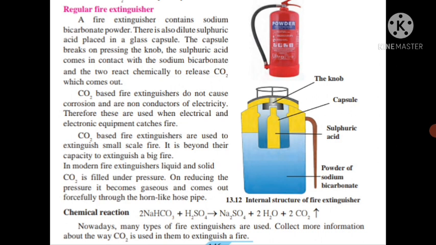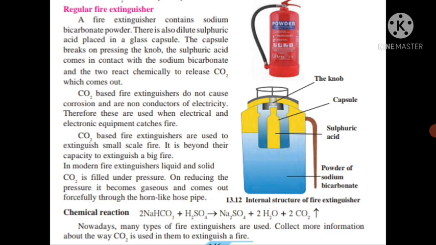The capsule breaks on pressing the knob. Here we can see the knob, and when we press it, the capsule breaks and the sulfuric acid comes in contact with the sodium bicarbonate, and they react together to release carbon dioxide gas. This carbon dioxide gas comes out from the fire extinguisher. CO2 based fire extinguishers do not cause corrosion and are non-conductors of electricity. Therefore they are used when electrical and electronic equipment catches fire.